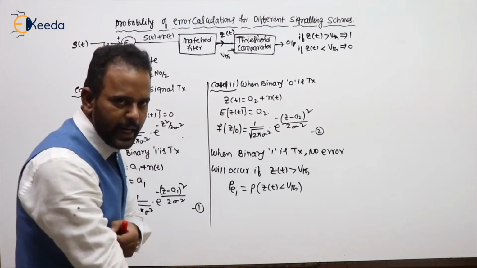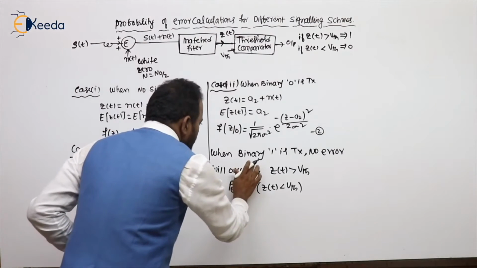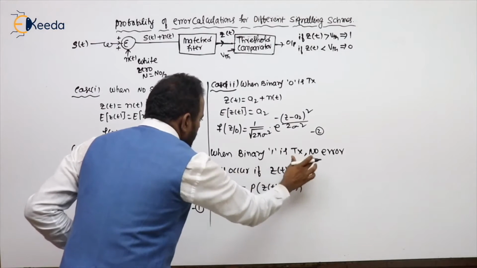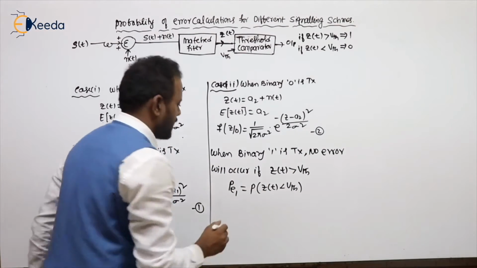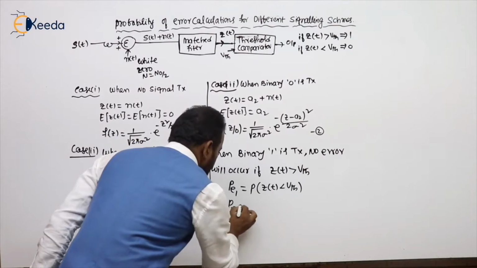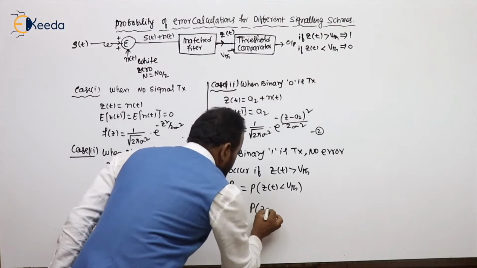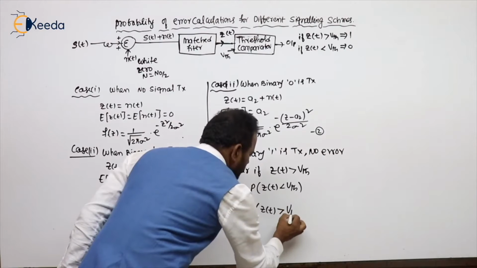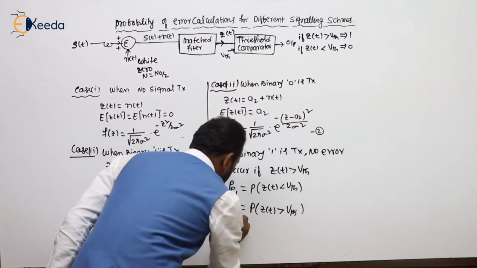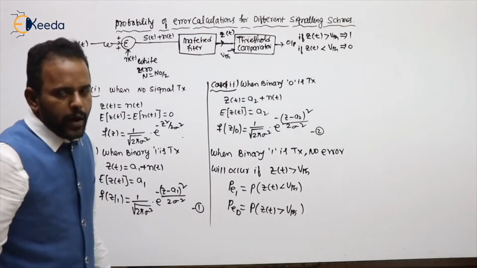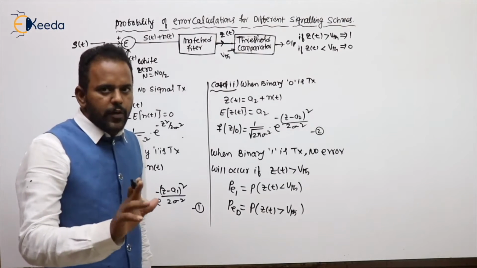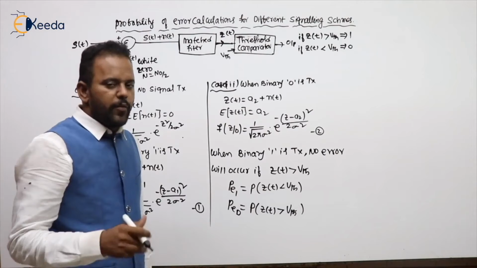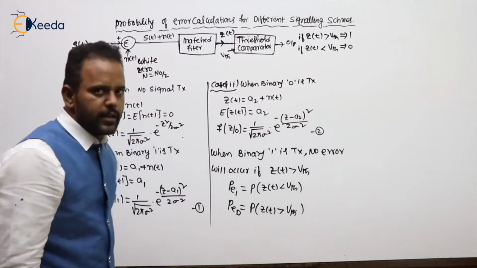In a similar manner, when binary 0 is transmitted, no error will occur if z of t is less than the threshold. An error occurs whenever z of t is greater than the threshold. This gives the probability of error for 0.